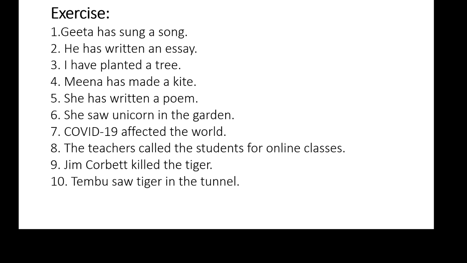Jim Corbett killed the tiger. In this sentence, Jim Corbett is the subject, killed is the verb, the tiger is the object. It is written in simple past tense because the verb killed is in simple past tense. So our answer will begin with the object, that is the tiger. The tiger is singular. So the tiger was killed by Jim Corbett.